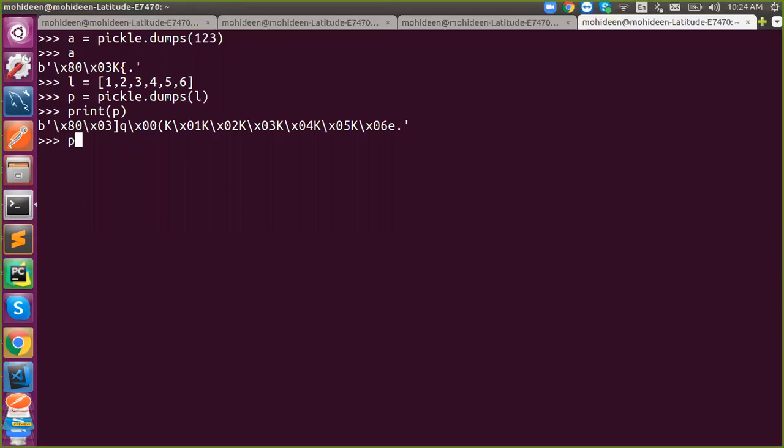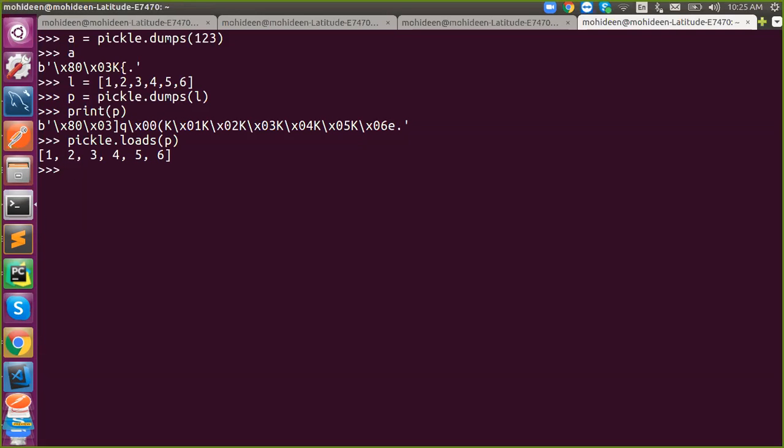Load and loads. Load is to unpickle from a file. Loads, s means string. Got it? With loads, what to do? You need to pass that pickled object. Got it? So this is called pickling and unpickling.